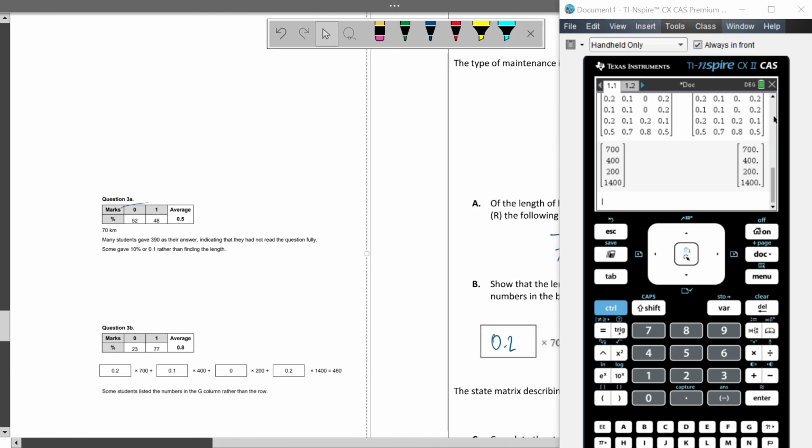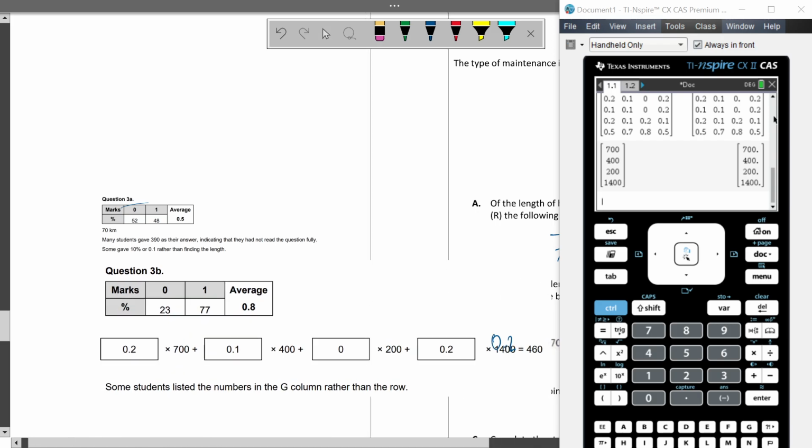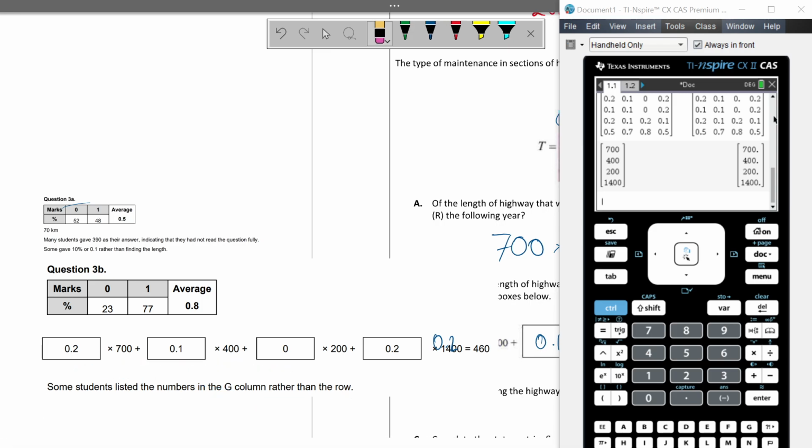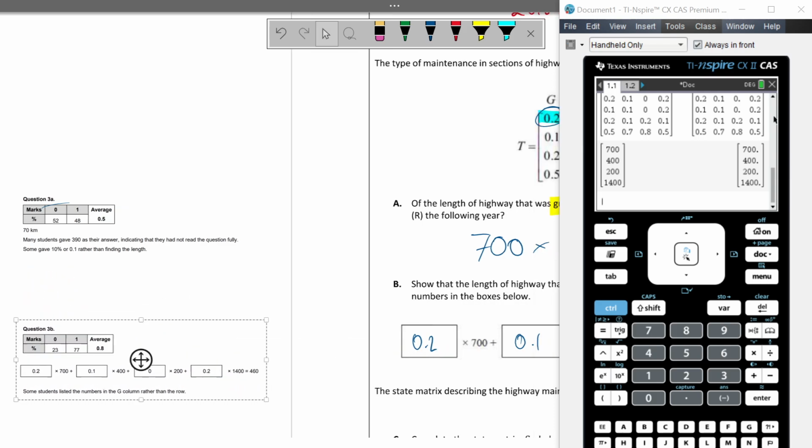If we look at our examiner's report, you can see that was, in fact, the answer. How did people get this wrong? Some students listed the numbers in column G rather than the row. So don't be one of those people. Okay.